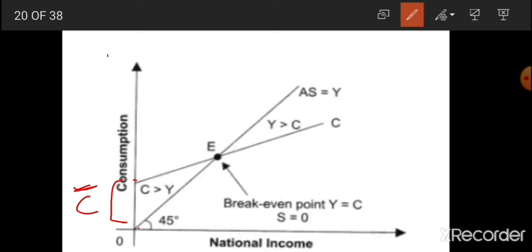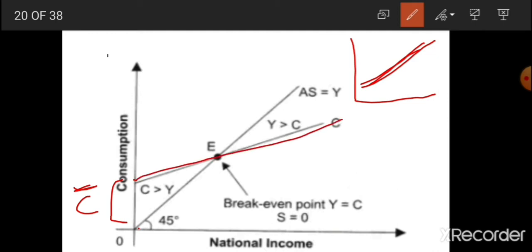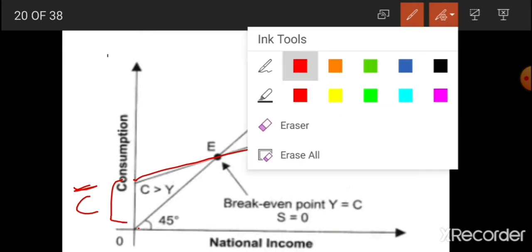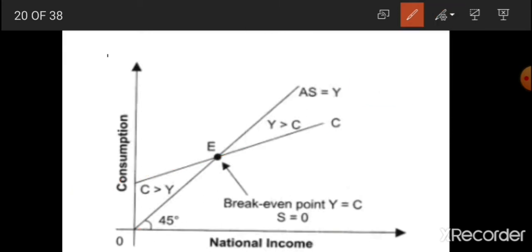It will be a positively sloped, upward rising curve because it is positively related with income. So whenever we are to show a curve which is positively related and upward rising, it will be like this. So the consumption curve will be a positively sloped curve. Got it, beta? Now, yes, beta. Now,